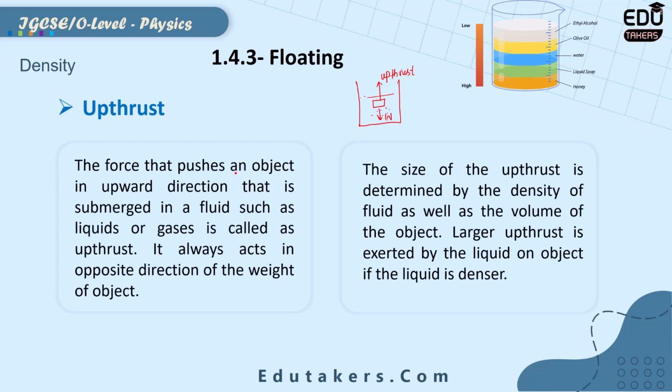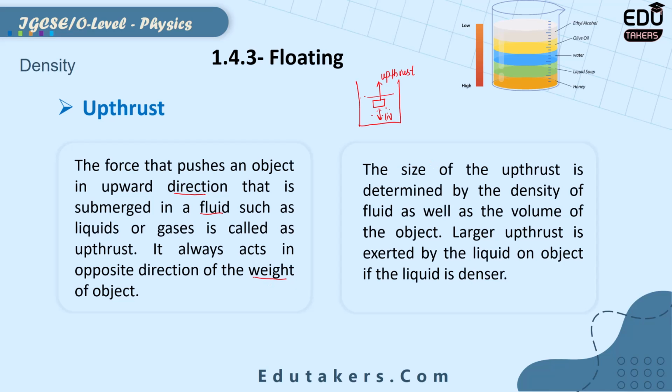You can see here, the force that pushes an object in the upward direction when it is submerged in a fluid, and a fluid is anything like a liquid, such as water or honey, is called upthrust. The weight of the object acts vertically downward, but the upthrust acts vertically upward when any object is submerged in the water.